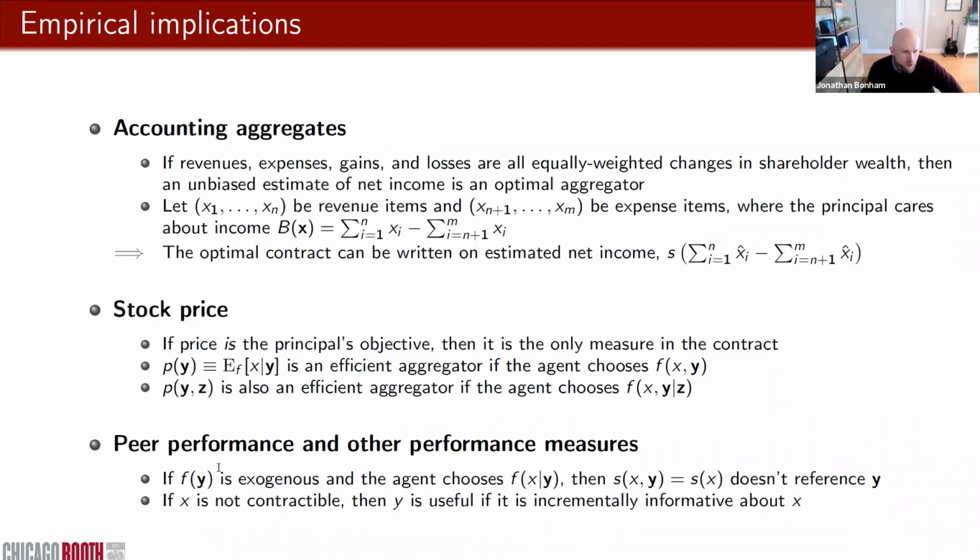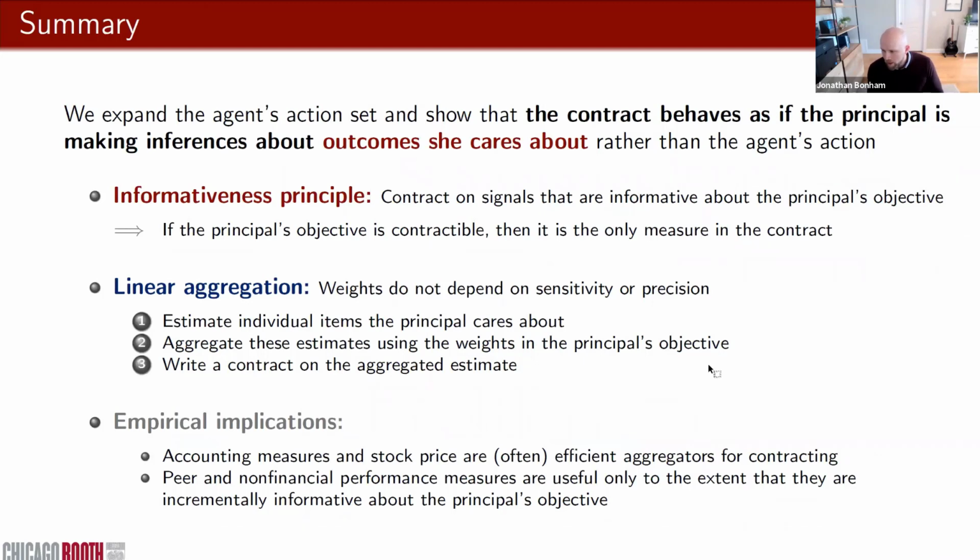But there may be another use for RPE in our setting. If X is not contractible, then Y might be useful if it's incrementally informative about X. So that's it. I think I went a couple minutes over. I'm sorry about that. But the main takeaway here is that when we enrich the agent's action set in the classical model, we show the existence of a class of problems under which the contract behaves as if the principal is making inferences about things that she values rather than about the agent's action.